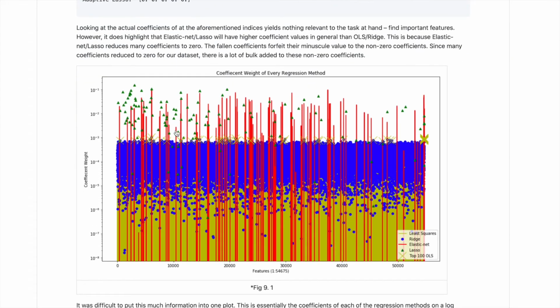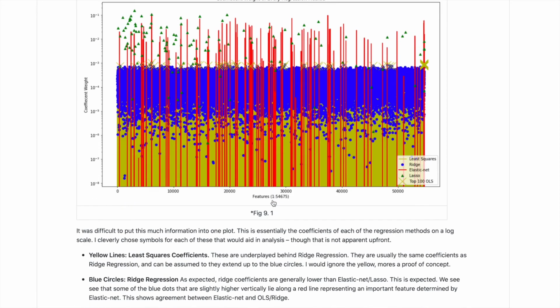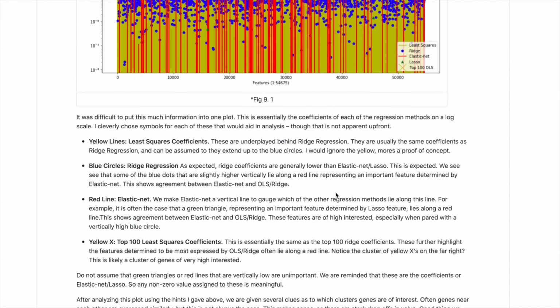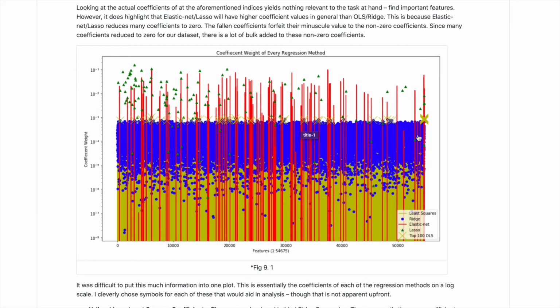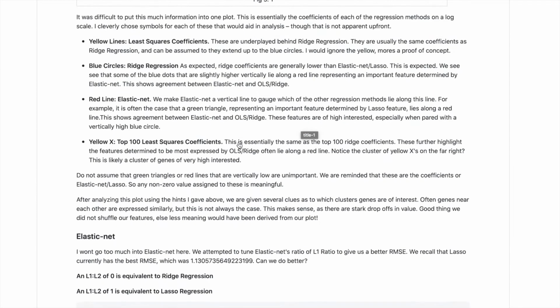If we plot all these out, this is actually plotted in quite an intuitive way if you later read the legend down here, where you can look for certain alignments between all these regression techniques to find areas of interest. Like this cluster over here is quite interesting, these genes over here seem quite important to us. A lot of the regression techniques are kind of in agreement on its importance.